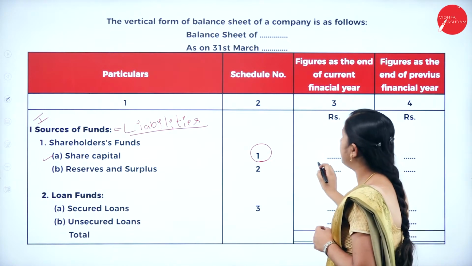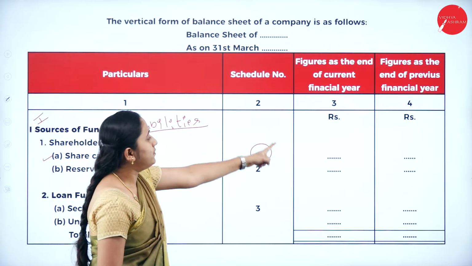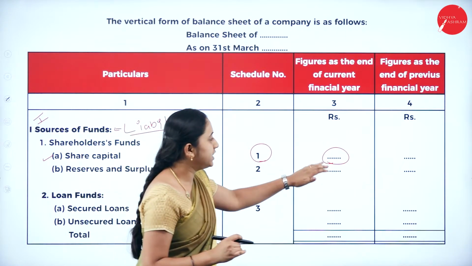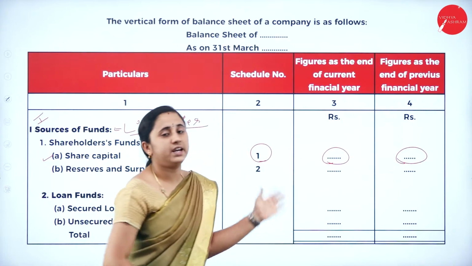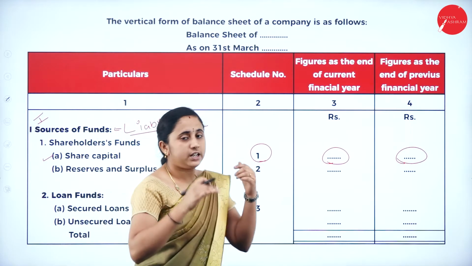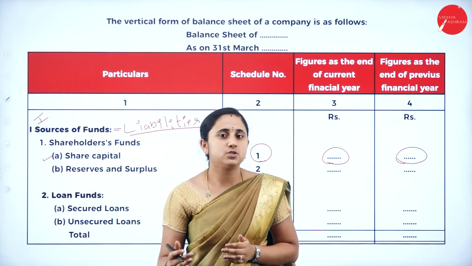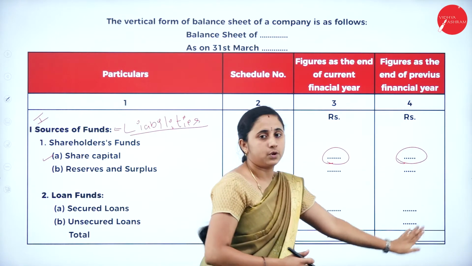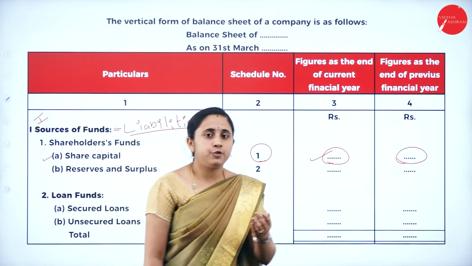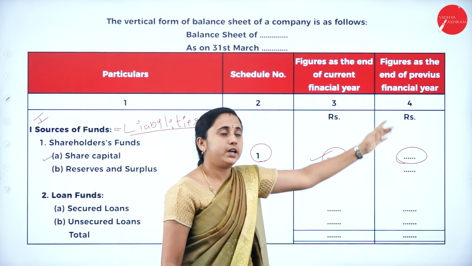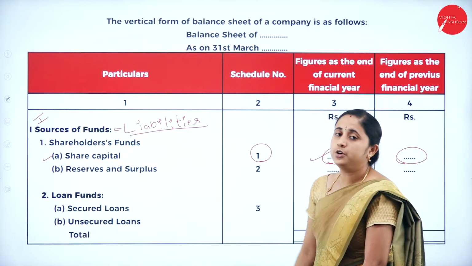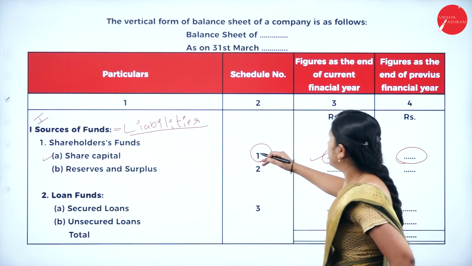Schedule 1, share capital amount, figure at the end of current year. Here, we'll record the current year information. Here, we'll record previous year information so that we can compare with last year as well as current year. If the information about the previous year is not available in your problem, you can just ignore this column and record only the current year information. If there is any information related to the previous year, you are going to record it in figures as at the end of previous year. So, to know the share capital, we are going to prepare Schedule 1.